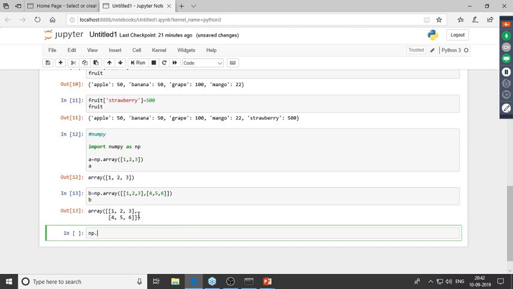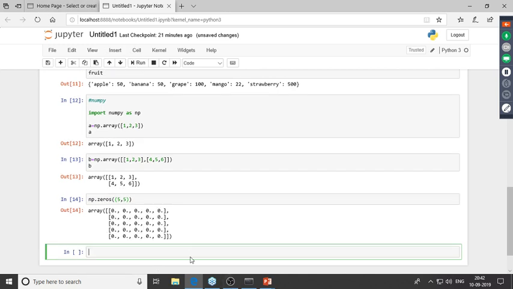So all I have to do is type in np.zeros, and inside this I'd have to give in the dimensions of my NumPy array. Since I want a 5 cross 5 matrix which comprise of all the zeros, I'll just put in 5, 5. I'll click on run. Right, so now I've got a NumPy array which comprise of only zeros, and this is a 5 cross 5 array.